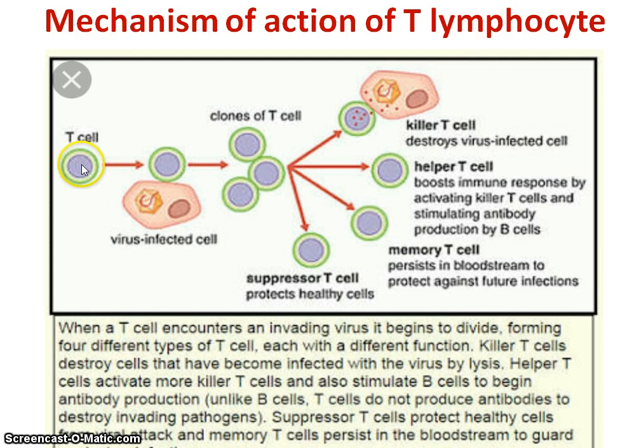Thus, this is the mechanism of action of T lymphocytes. The T cells get activated by interaction with the antigen, then they divide and redivide and produce four types of cells: killer T cell, helper T cell, memory T cell, and suppressor T cell, and they destroy the pathogens.